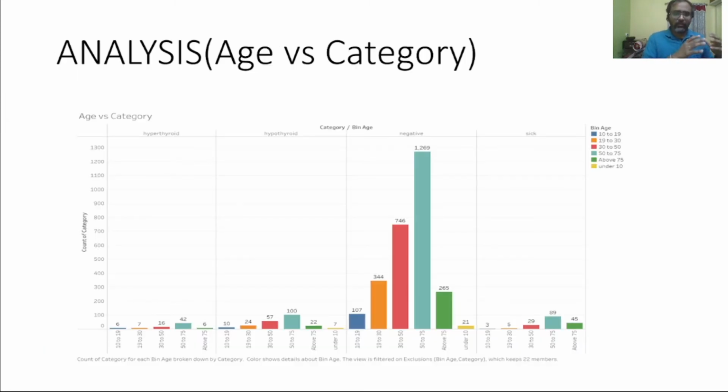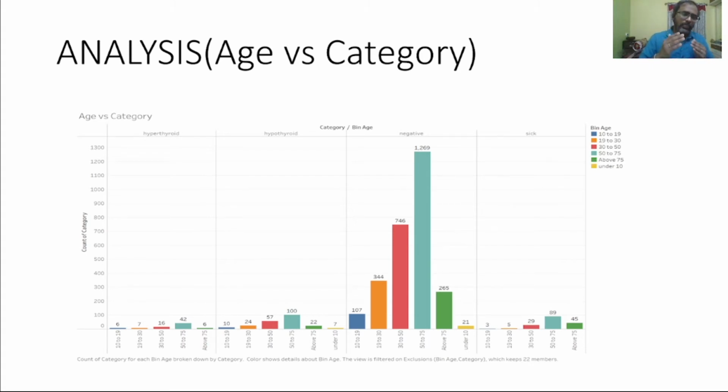Now, the analysis part. Majorly, this analysis is between age and category. Category is nothing but our labels, our target variable. If you see, in terms of age, most of the people between 30 to 50 and 50 to 75 are highly affected with any of these three conditions: hyperthyroid, hypothyroid, and sick.